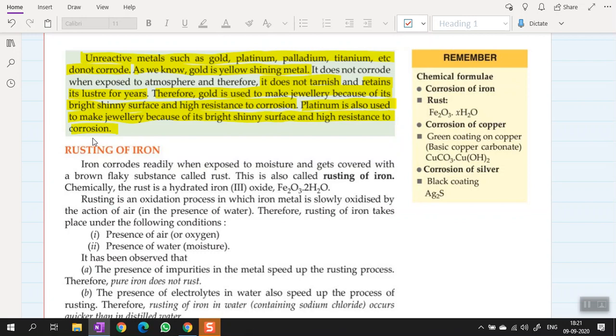Okay, now let's study about rusting of iron. So corrosion of iron is known as rusting of iron. Rust is Fe2O3.xH2O, that's its chemical composition. Corrosion of copper is green coating of copper, that is basic copper carbonate, CuCO3.Cu(OH)2. Corrosion of silver is black coating on silver surface, that is due to silver sulfide.